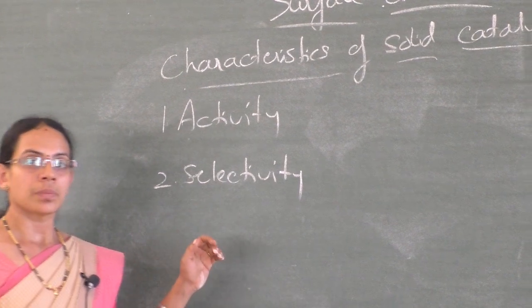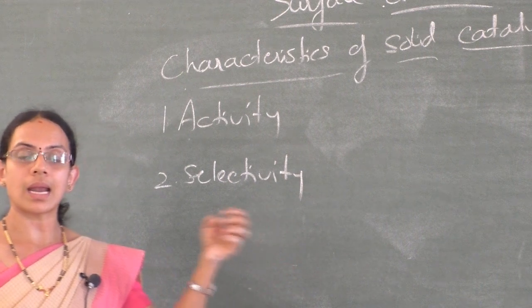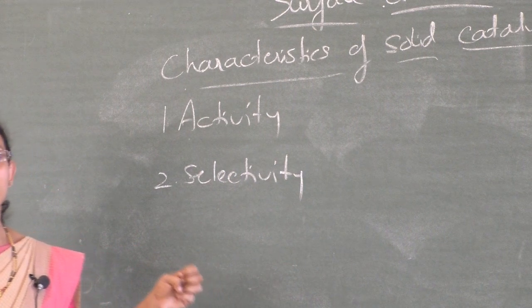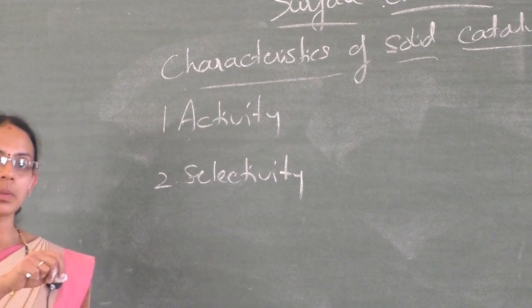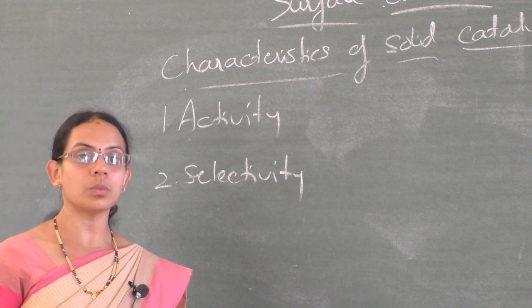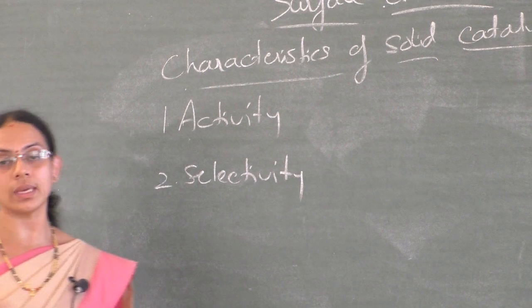That means the reaction between adsorbate and adsorbent must be of reasonable strength. That is, the adsorbate must not get adsorbed on the adsorbent too strong or too weak.